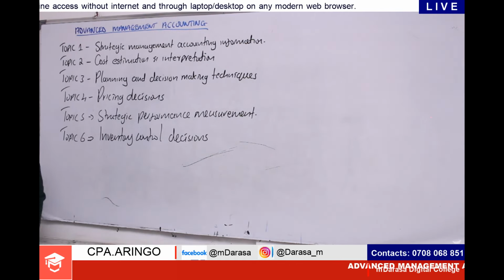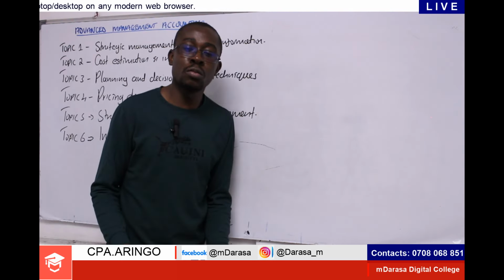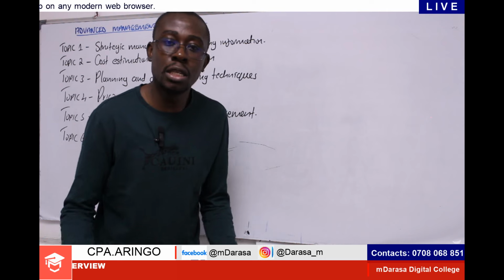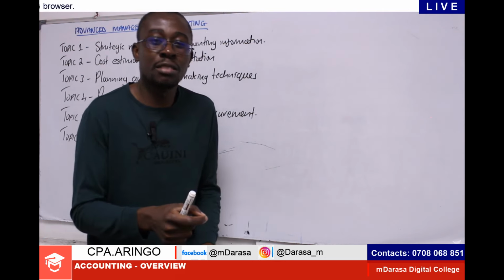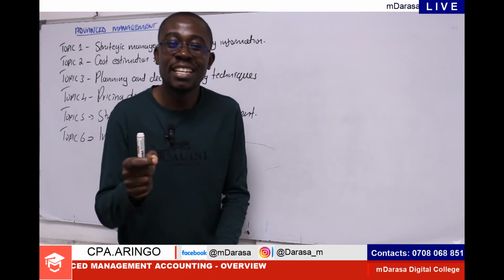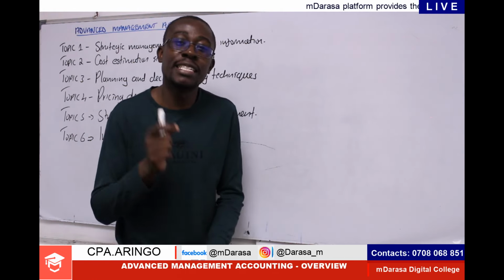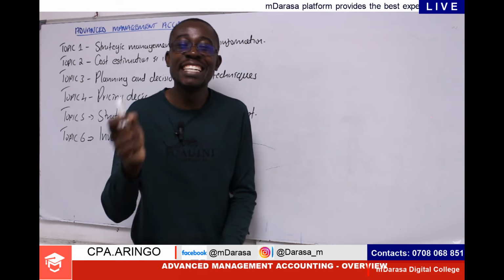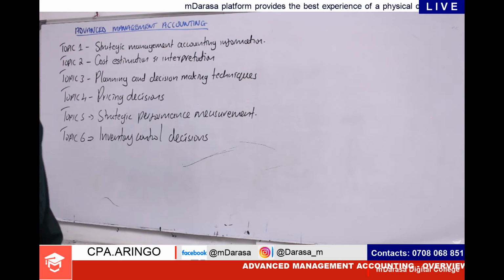At this point, my good students, by now, all of us must be very familiar with the concept that we normally refer to as EOQ, right? At this point, we'll also be talking about the concept known as what? EBQ, which probably if you had attended Mwalimu Aringo's class at the basic level of management accounting, you must be very familiar with the concept of economic batch quantity. Also, at the same level, we'll be introducing a very interesting concept, which we normally refer to as just in time, right? These are some of the concepts that basically we'll be covering at this level.